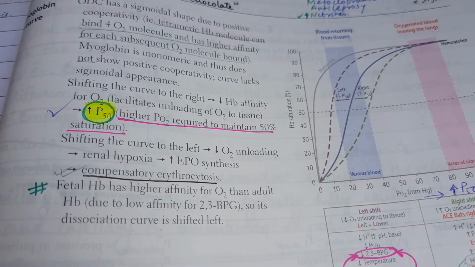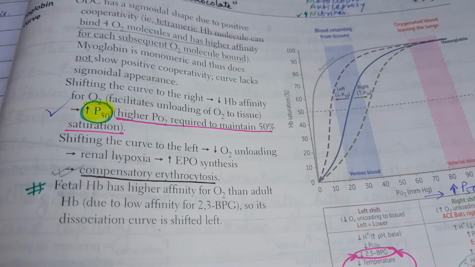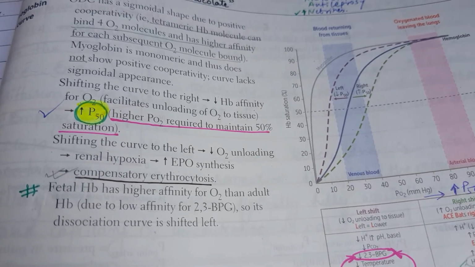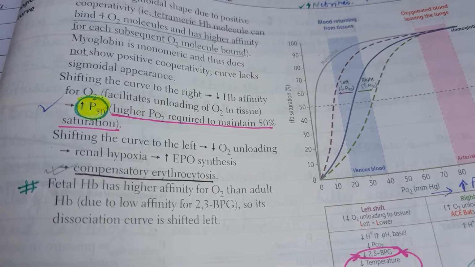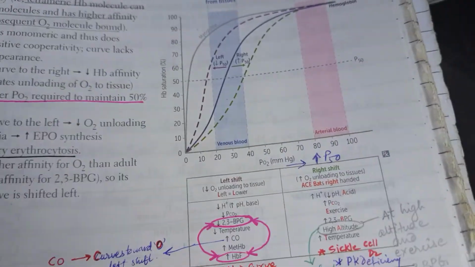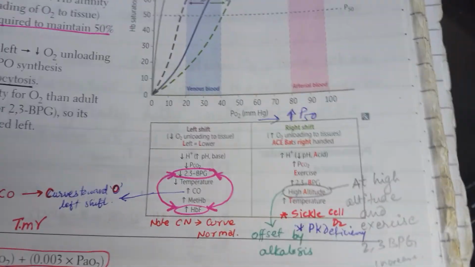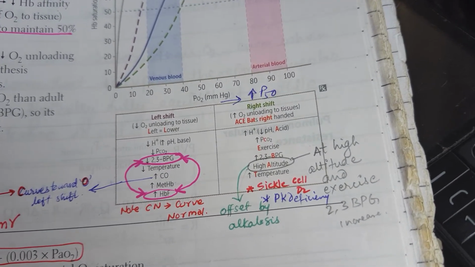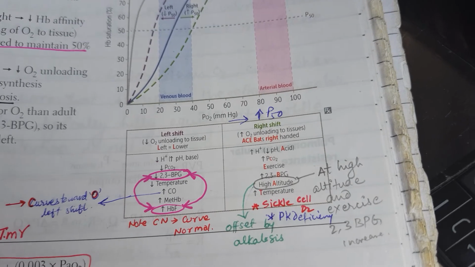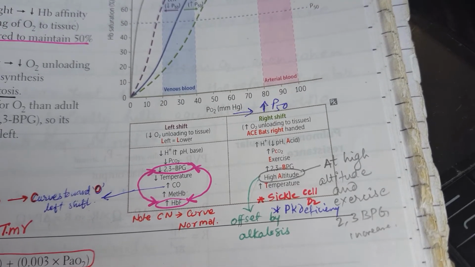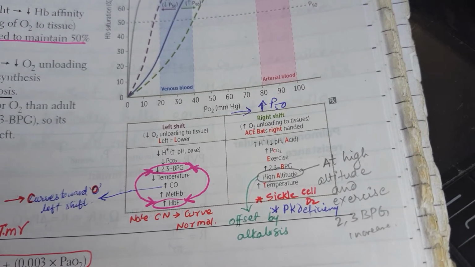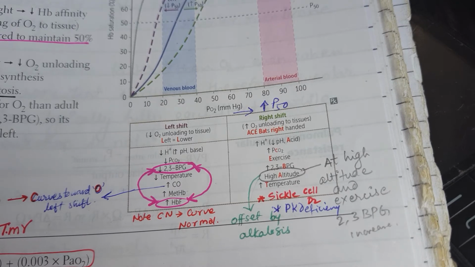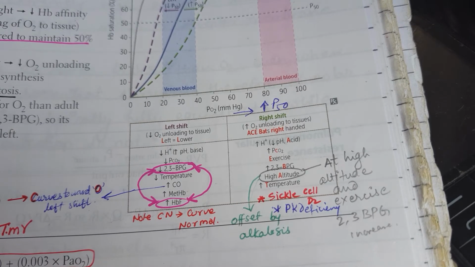Fetal hemoglobin has higher affinity for oxygen than adult hemoglobin due to lower affinity for 2,3 BPG, so its dissociation curve is shifted to the left. Now you see these are very important causes that can shift the curve to the right or left side. Anything that increases H plus, or decreases pH, for example increased PCO2 or exercise, or increased 2,3 BPG, all this will lead to the right shift.